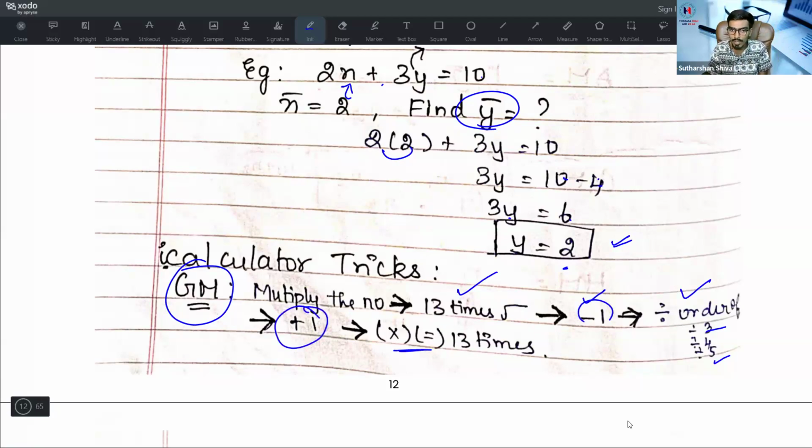Then multiply by itself, that is 1 time, multiply second time, multiply third time. Like this you need to do it 13 times. If you do it quickly, you can easily find the answer. So that is 13 times you need to do.